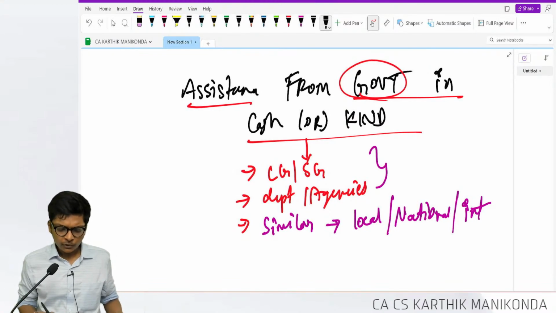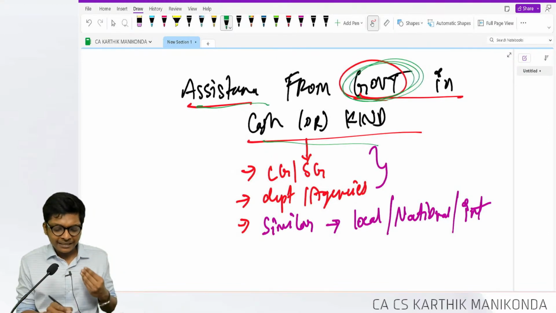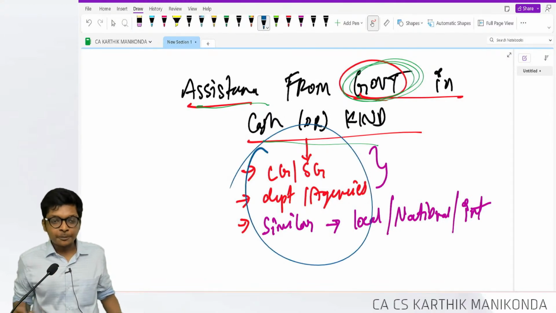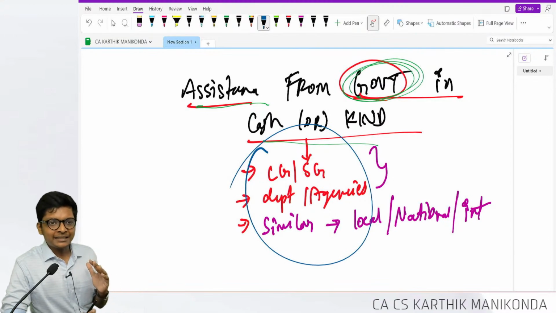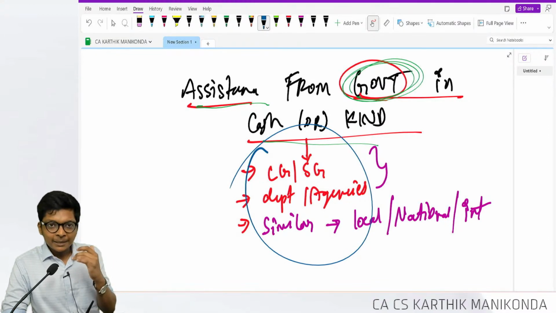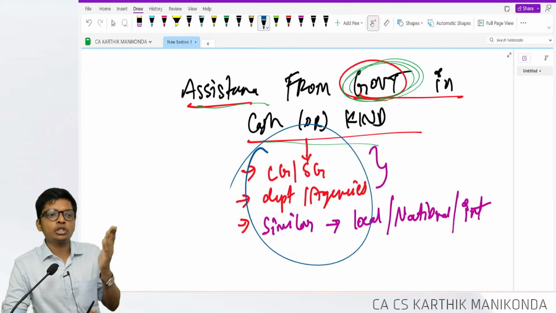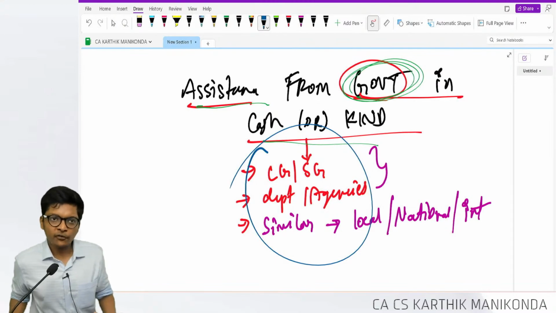Any assistance from government in cash or kind. Cash means I'm getting cash, kind means some benefit, free food or whatever from these people only. So if Ambani is coming and giving a donation, let him give, but it is not accounted as per AS 12. But can I use the principles of AS 12? That's your choice. Are you able to follow, guys?